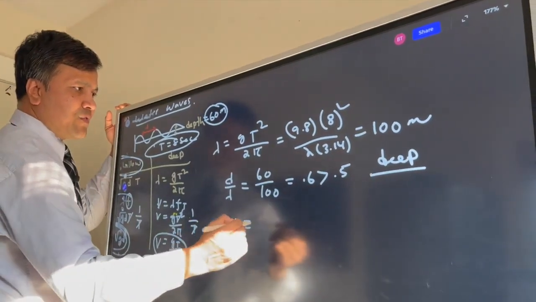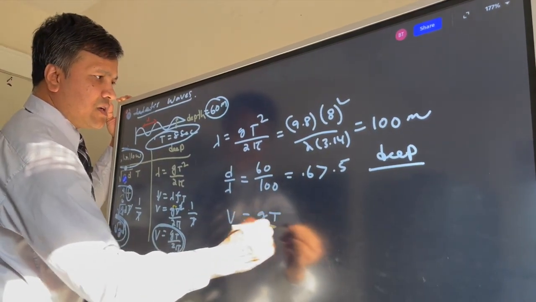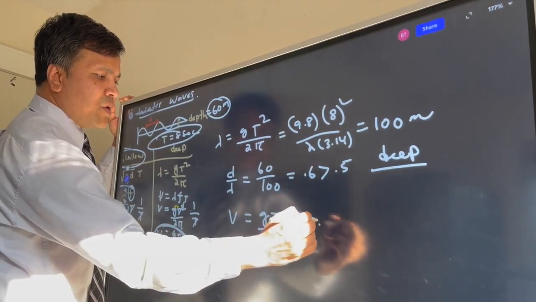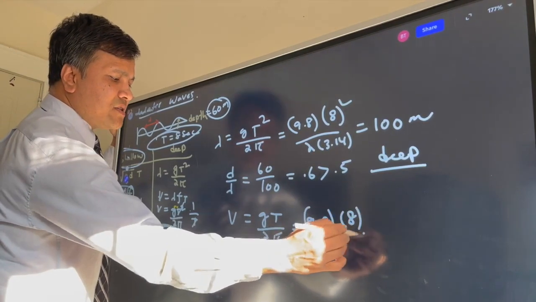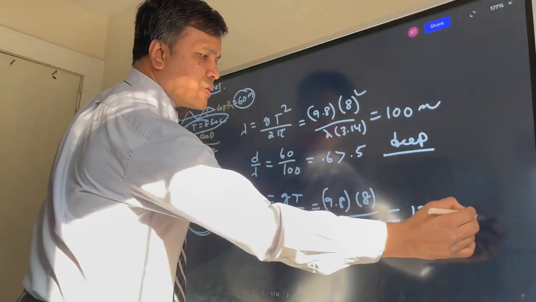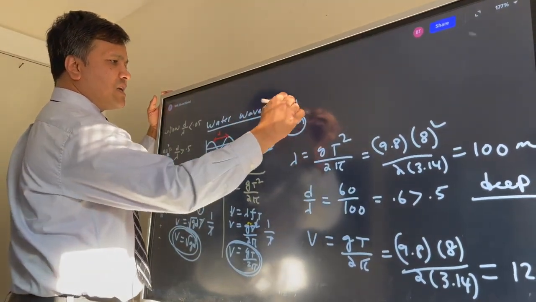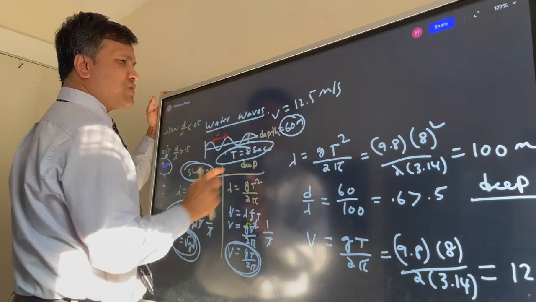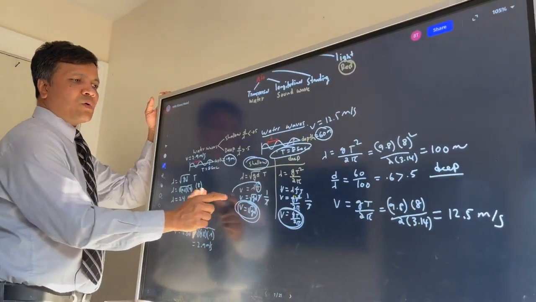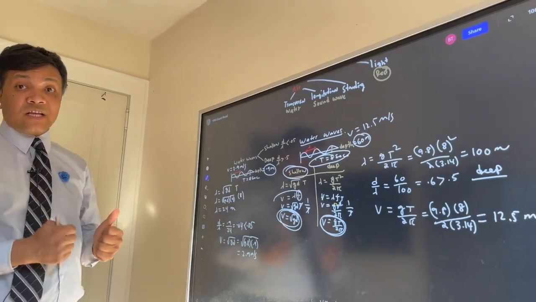So then we have to use the velocity we did earlier, gT over 2 pi. 9.8 times 8 over 2 times 3.14. That is 12.5 meter per second, and that is the velocity here, 12.5 meter per second. So you saw the two examples we did. Now hopefully you understood transverse waves really well.